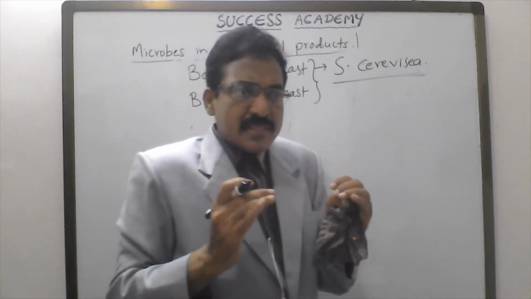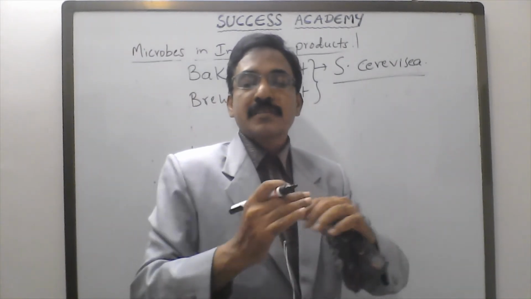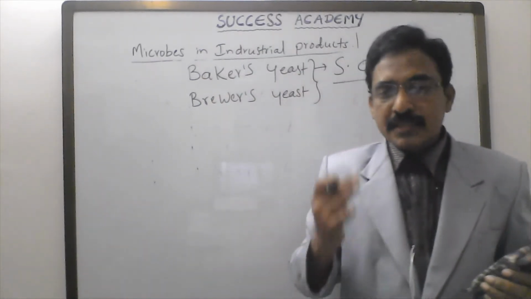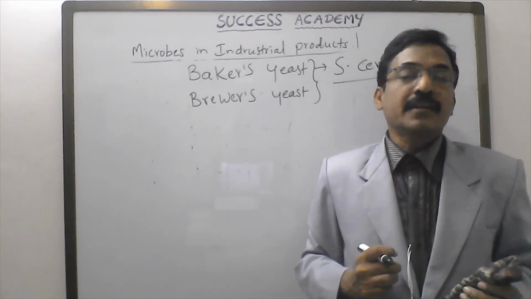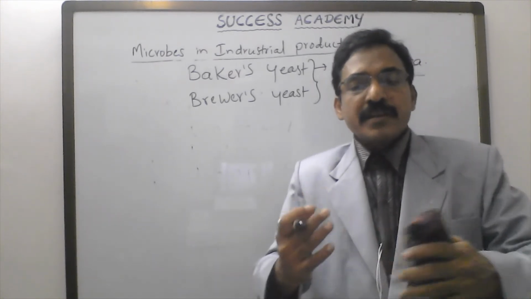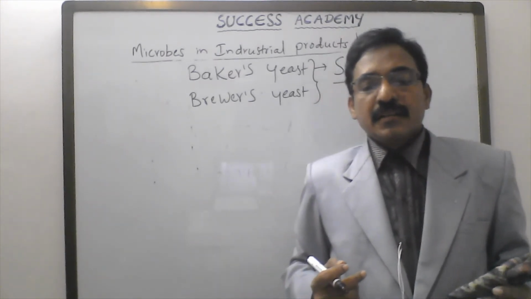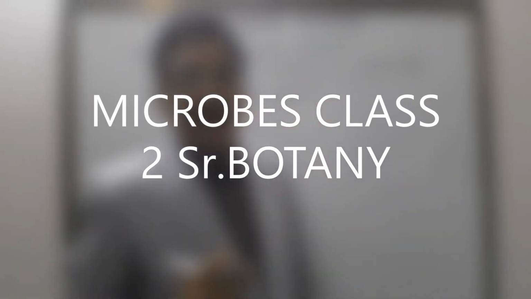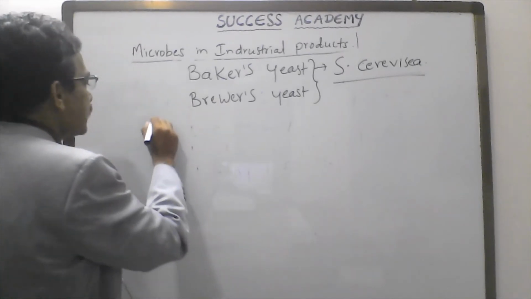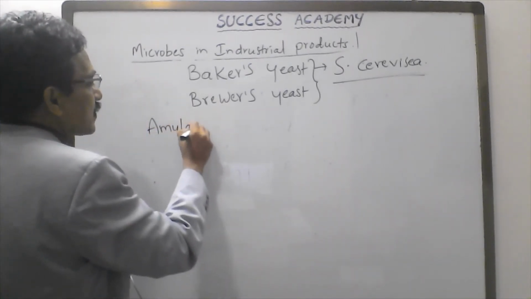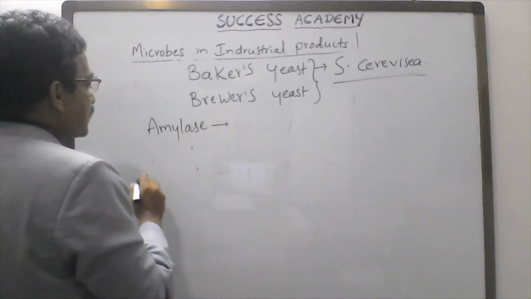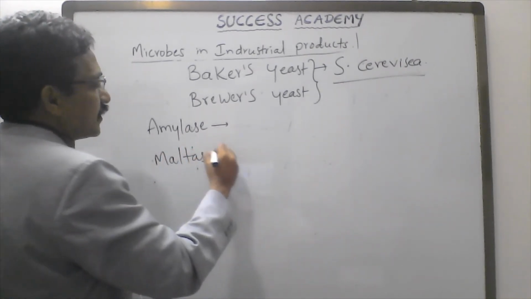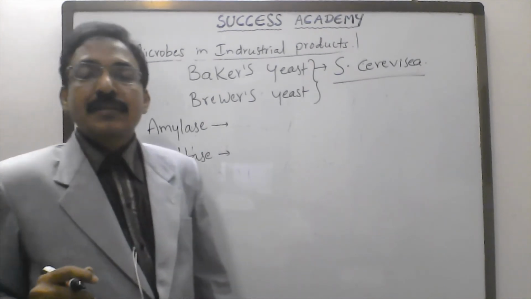What is the main step in the preparation of bread? The yeast secretes three types of enzymes during bread making or the fermentation process. The first one is amylase, the second one is maltase, and the third one is zymase.